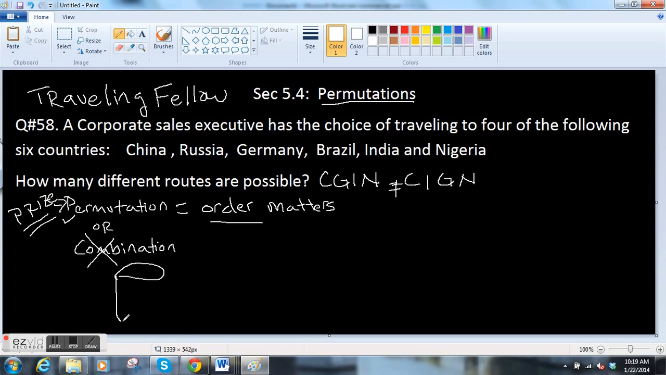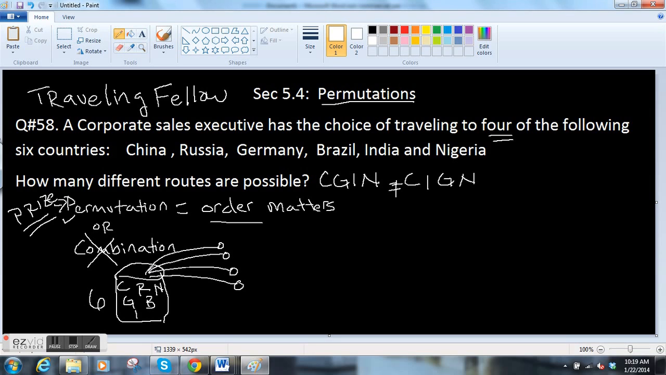Here's our urn. Sorry that my three-dimensional urns are so wonky. In this case, we have China, Russia, Germany, Brazil, India, and Nigeria. 6 different countries in this urn, and we're going to pull out 4 for his travel route. Do you see that? He's traveling to 4 countries. 1, 2, 3, 4. So we're picking 4.